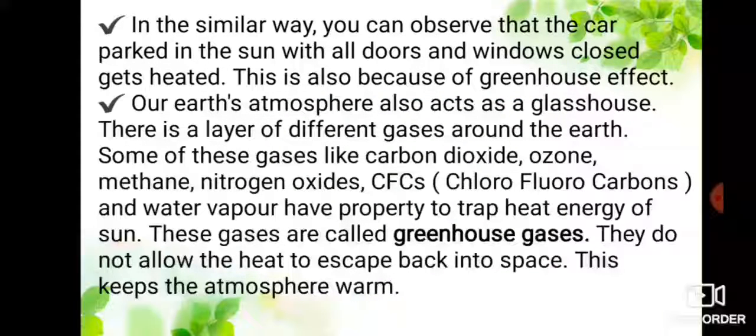In the similar way, you can observe that the car parked in the sun with all doors and windows closed gets heated. This is also because of greenhouse effect. Our Earth's atmosphere also acts as a greenhouse. There is a layer of different gases around the Earth. Some of these gases like carbon dioxide, ozone, methane, nitrogen oxides, CFCs, chlorofluorocarbons, and water vapor have property to trap heat energy of sun. These gases are called greenhouse gases. They do not allow the heat to escape back into space. This keeps the atmosphere warm.